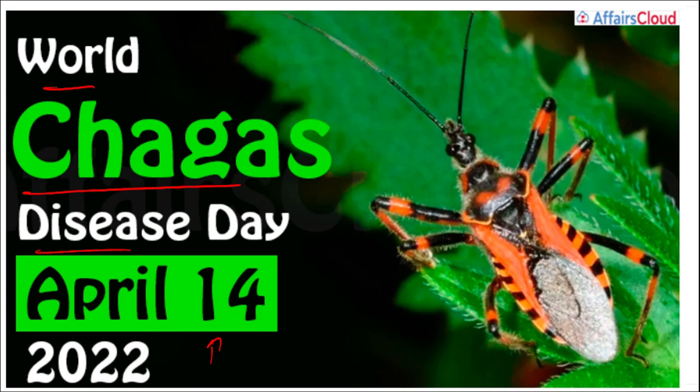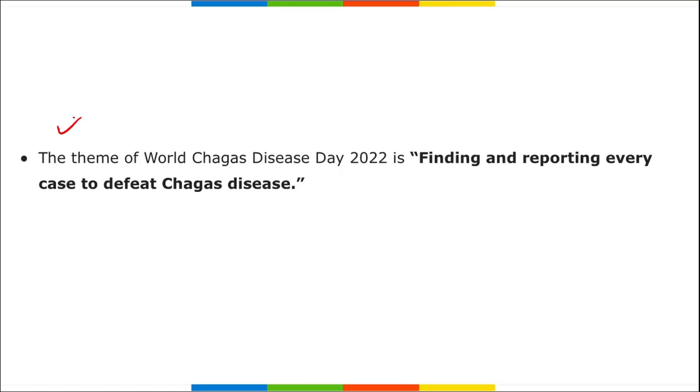Next, World Chagas Day or World Chagas Disease Day is observed on 14th of April. What is this Chagas? First of all, remember the theme. The theme of the World Chagas Disease Day is finding and reporting every case to defeat Chagas disease. But what is this Chagas disease?